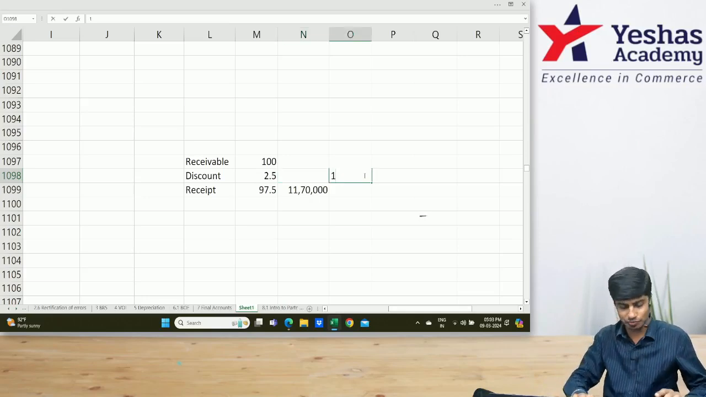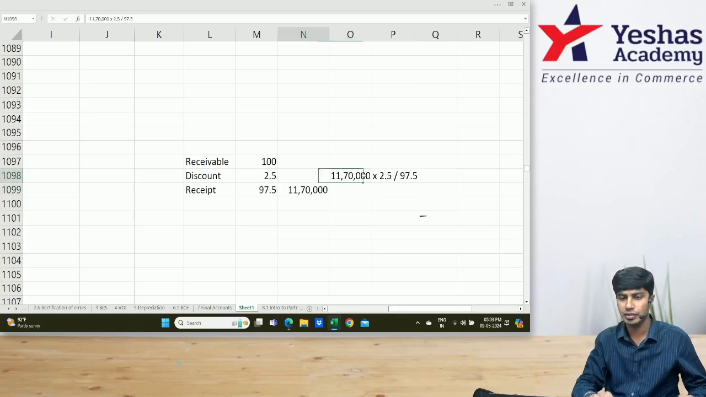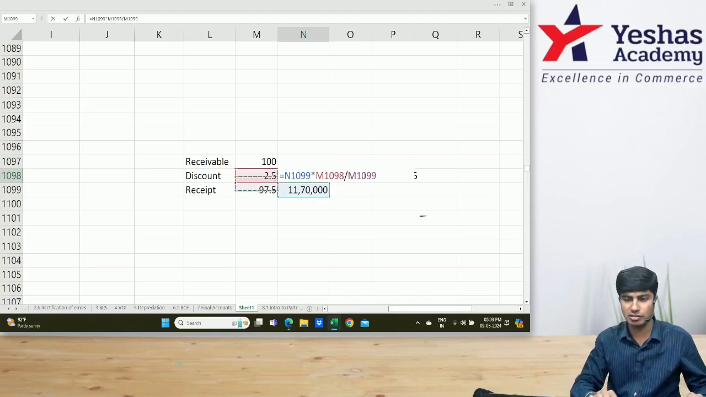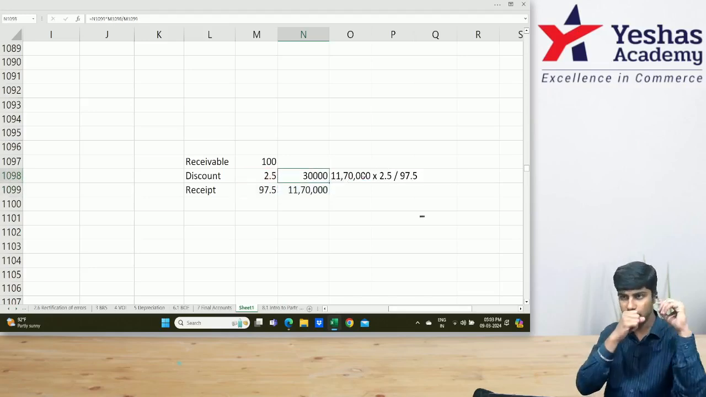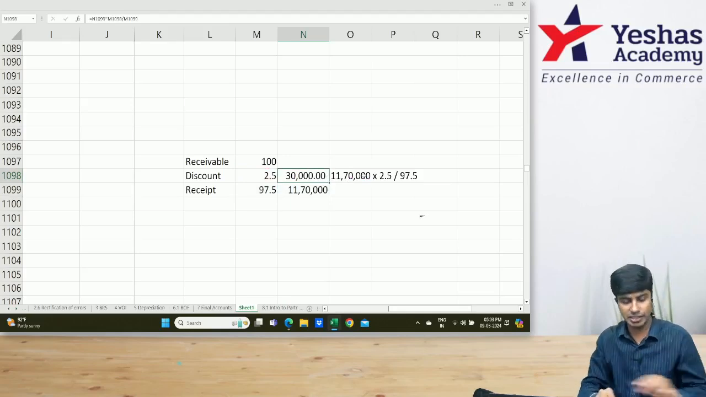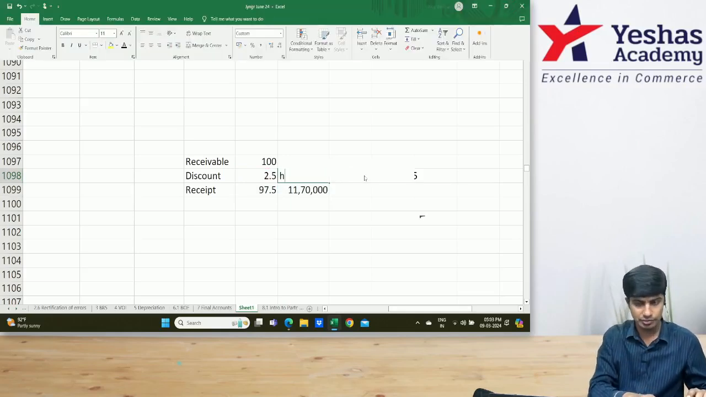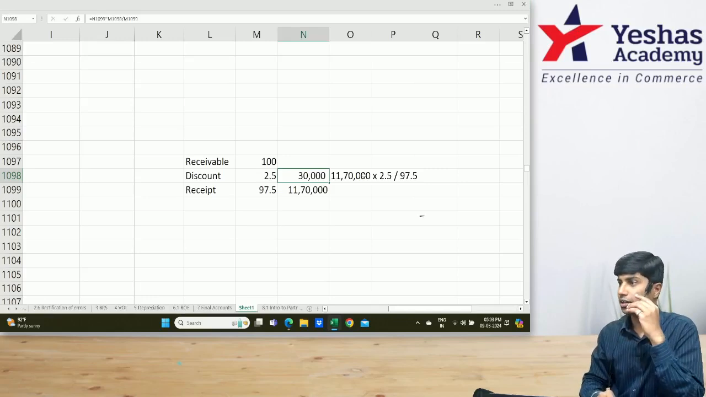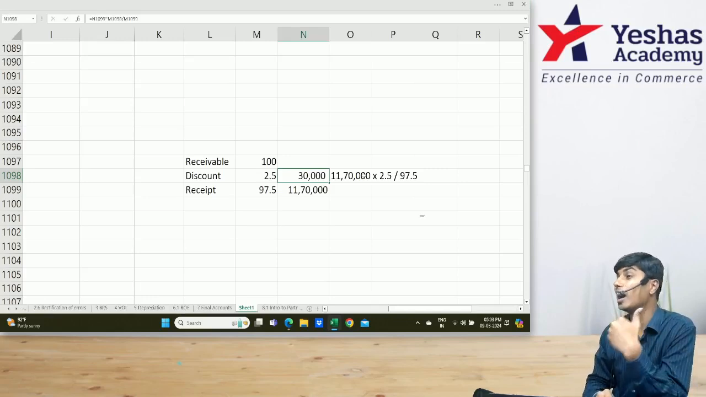11,70,000 into 2.5 divided by 97.5. How much? Is everyone getting the same answer or are different people getting different answers? 30,000. What is 30,000? Discount allowed.